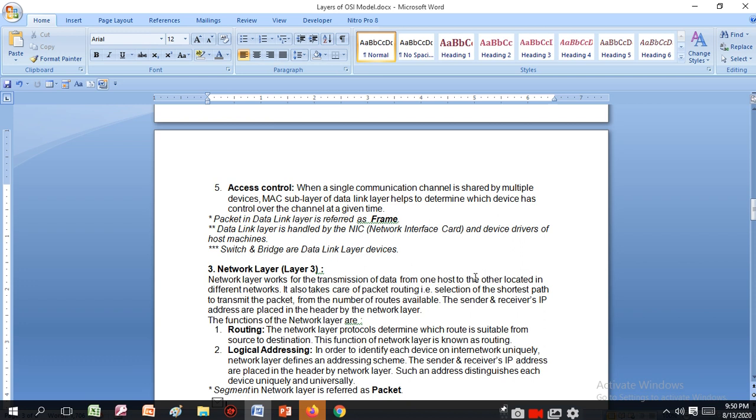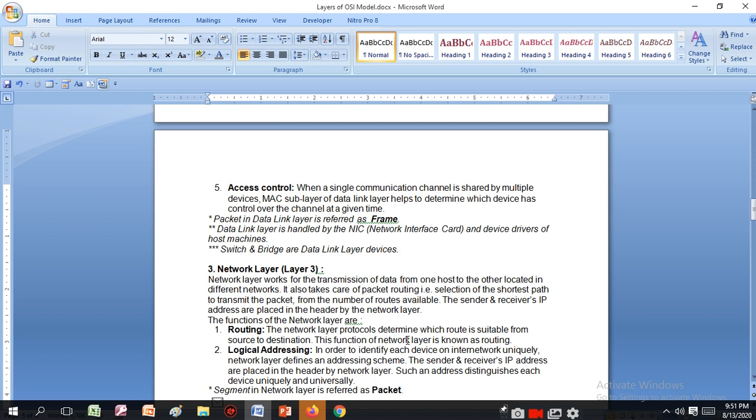Transmission of data from one host to another located in a different network. It also takes care of packet routing, that is, selection of the shortest path to transmit the packet from the number of routes available. The sender and receiver IP addresses are placed in the header by the network layer. So the IP address is attached with the data, and the network layer places it in the header.